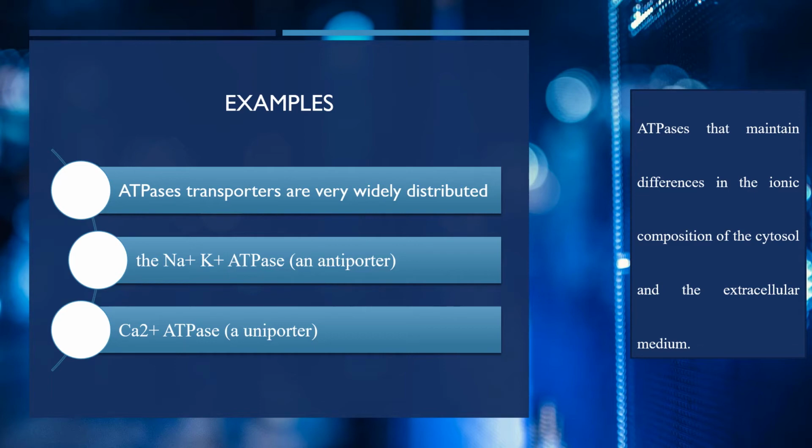And the calcium ATPase is a uniporter. These ATPase molecules maintain difference in the ionic composition of cytosol and the extracellular medium. So they play a very important role. It is essential that a proper balance in the ionic concentration must be maintained across the cell membrane. So these transporter proteins maintain this particular balance.